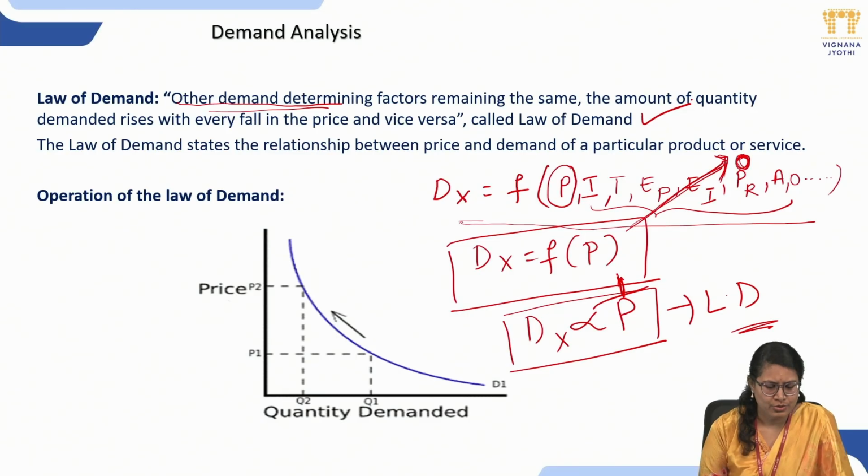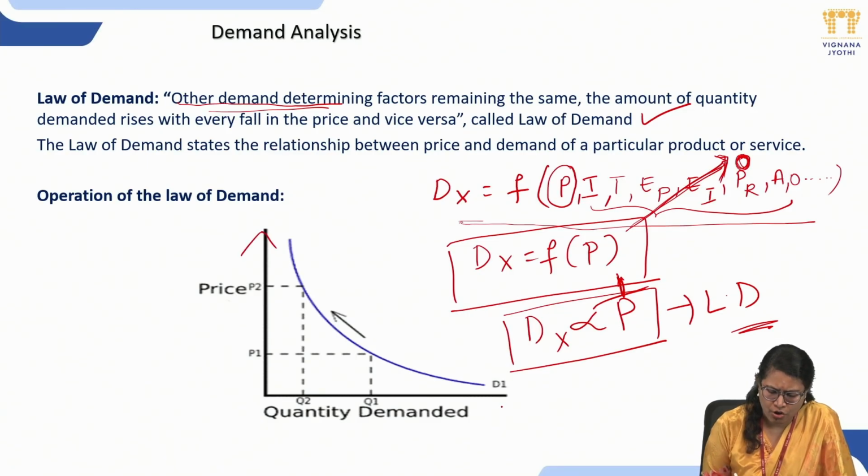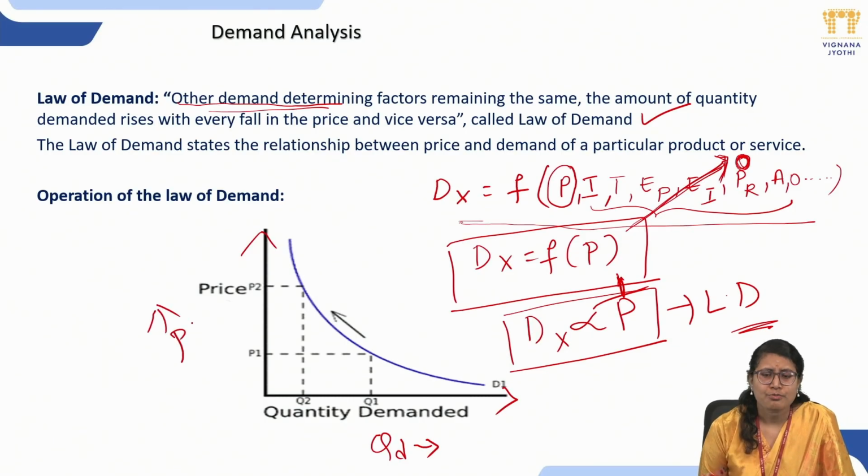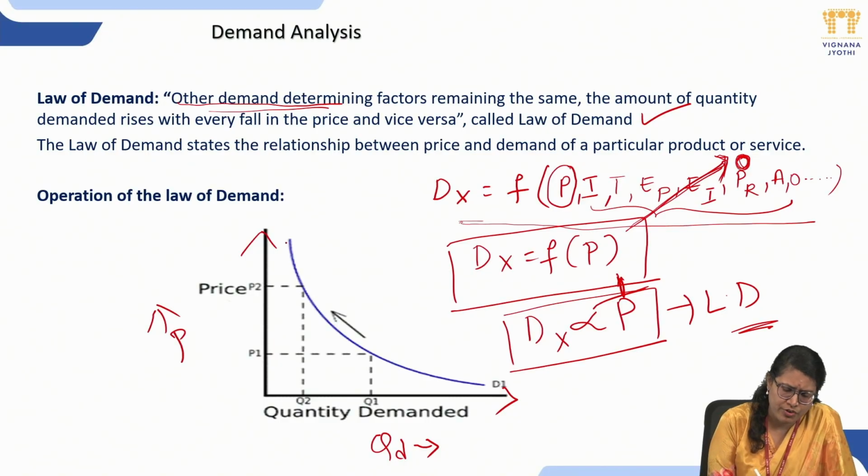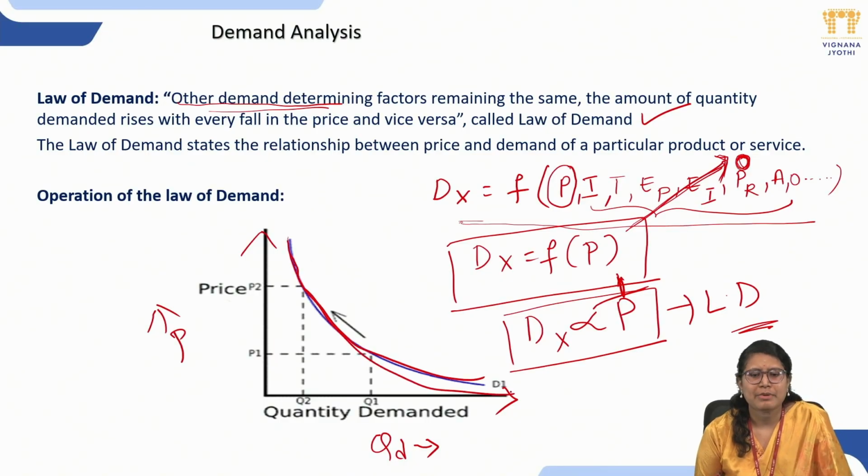And here you can see the operation of the law of demand. The quantity demanded is taken on the x-axis, the price is taken on the y-axis. Because we have found an inversely proportional relation, we get a downward sloping curve. The demand curve is convex because the price and quantity demanded are not perfect substitutes.